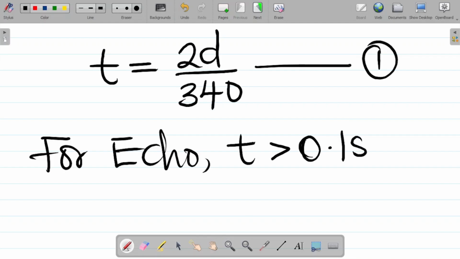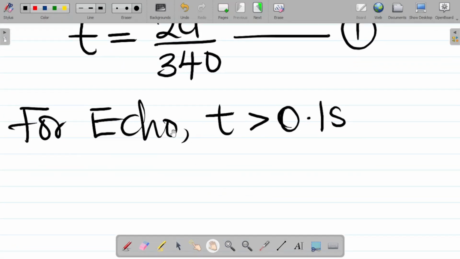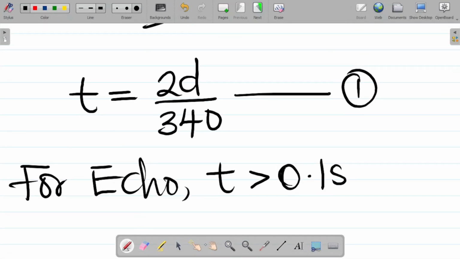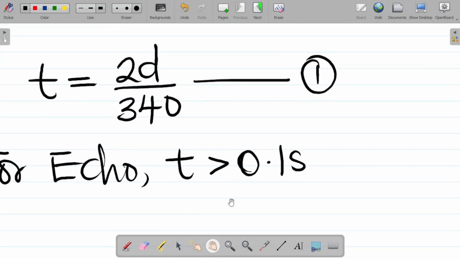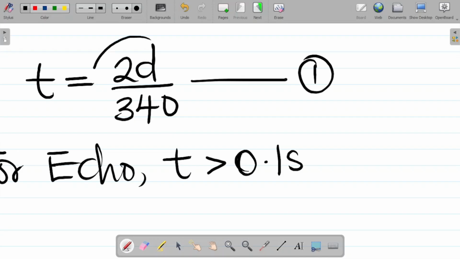Let's impute this value into our equation 1 and see what we get. From here, we can say that this time, which we said should be greater than 0.1 seconds, has a value of 2d over 340.